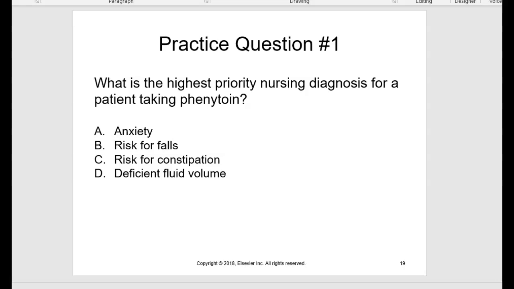I'll read them. You can pause and try to answer them. Question 1, what is the highest priority nursing diagnosis for a patient taking phenytoin? If you picked answer B, you are correct. The nursing diagnosis risk for falls has the highest priority for a patient taking phenytoin because it may lead to side effects of dizziness, decreased coordination, and ataxia. Anxiety, constipation, and deficient fluid volume are not side effects of phenytoin, but depression and discoloration of urine are.